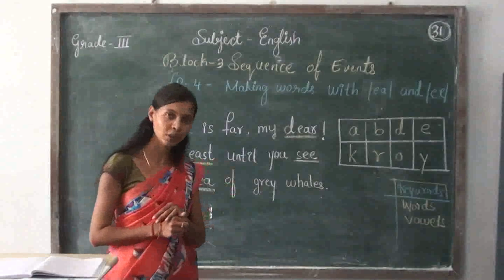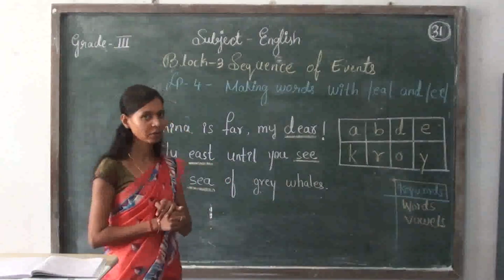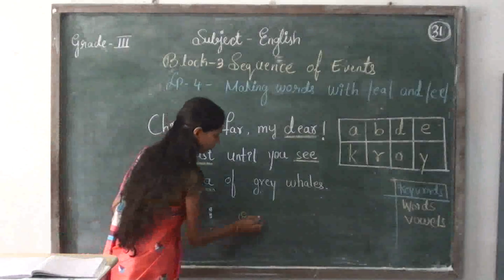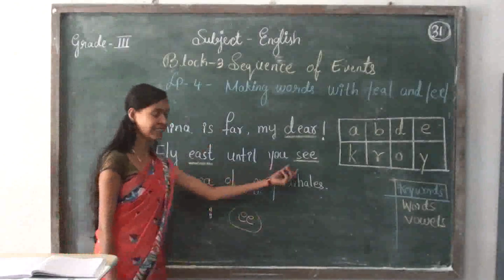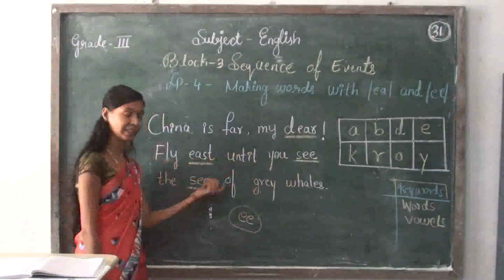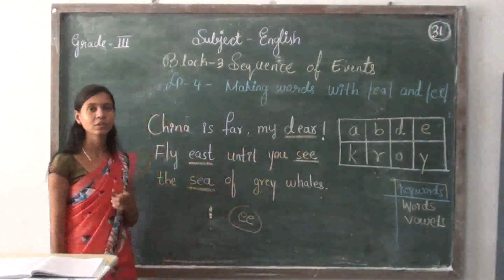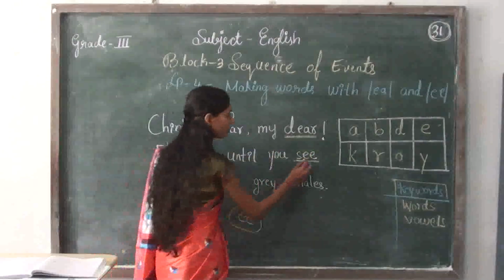Can you guess what sound it is? Can you guess? Yes, it is none other than the E sound. Words: see, east, sea, dear. Right? It makes the same sound, but you can see the different spelling.